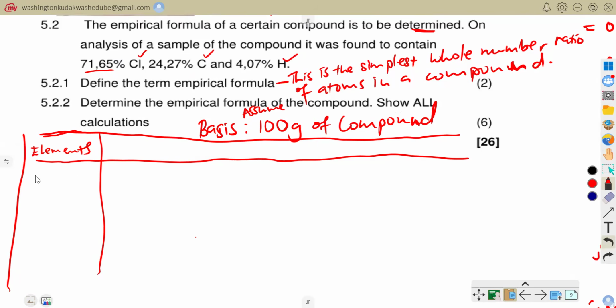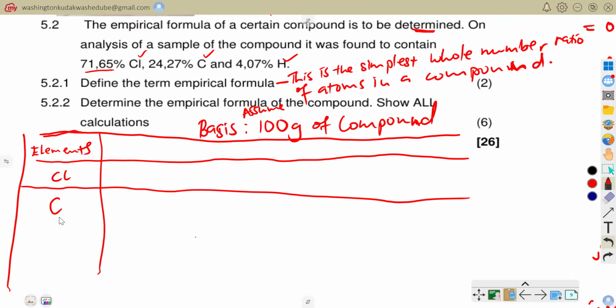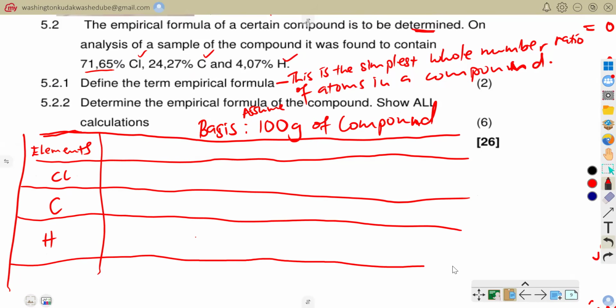And then the elements that I have: chlorine. And then after chlorine, I've got carbon. After carbon, I'm going to have hydrogen. So these are the elements that I have.